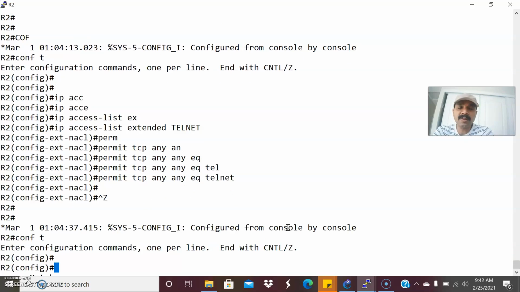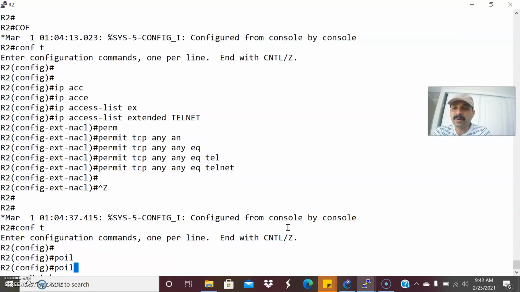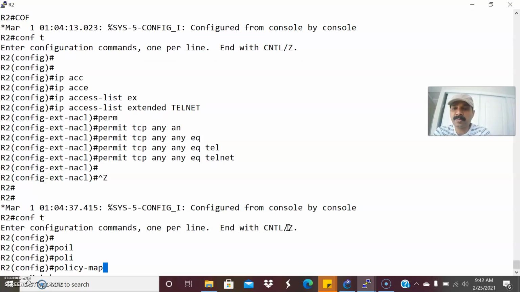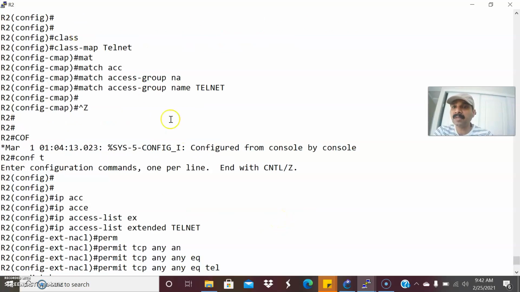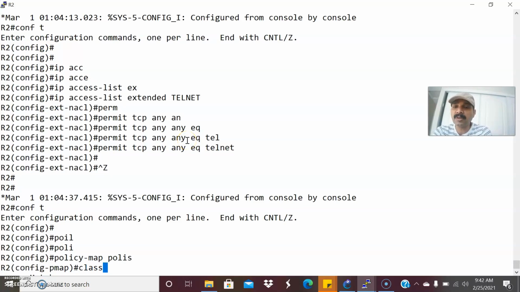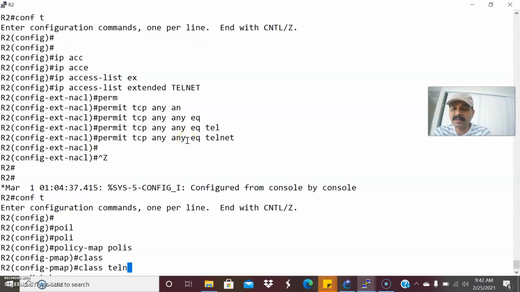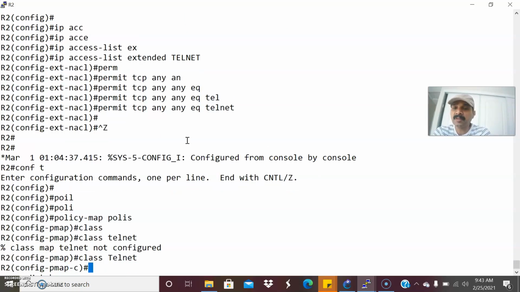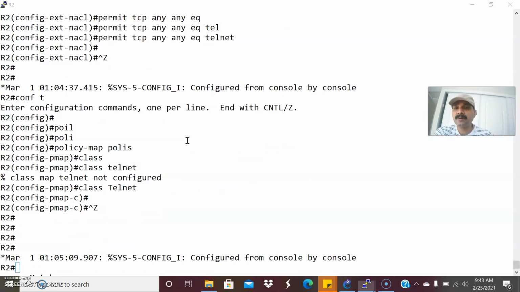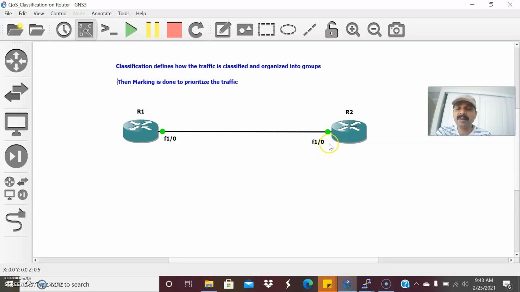Then I'm going to map this to a policy map. Let us now create a policy map. Go to policy-map and create the name; any name you can give. Let us make it POLICE. Then let us map the class name. The class name we created is telnet, right? That name you have to give here: class telnet. So I have done the class map, then I have created the policy map. After that, I'm going to apply it to the interface.